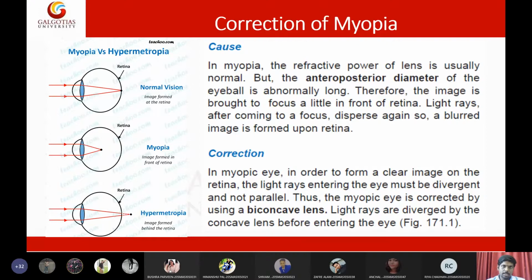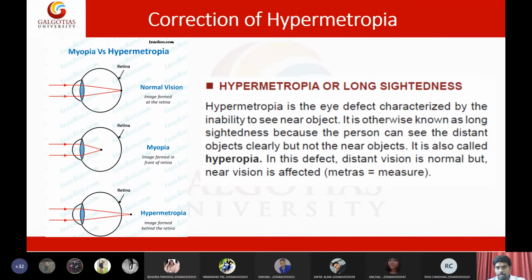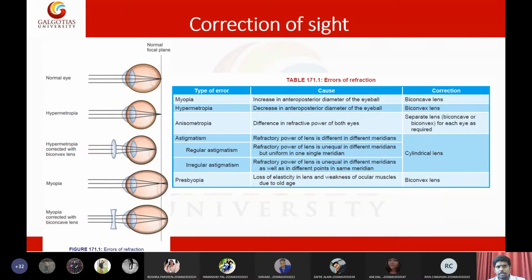This is all about the corrections of refraction of the eye. Short sight is called myopia, and long sight is called hypermetropia. Then astigmatism we discussed. If both eyes have different eye powers, then that condition is called anisometropia. So one eye may have long sight and the other eye may have short sight. In this condition, the patient must wear both concave and convex lenses.